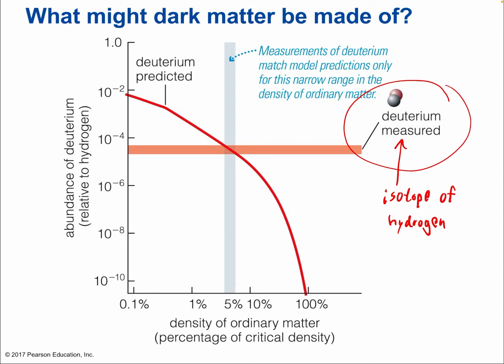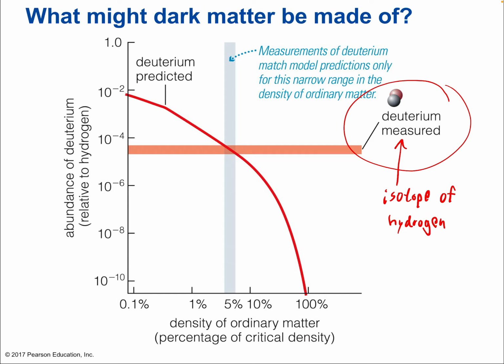Isotopes are just atoms of a particular element that have different numbers of neutrons. They're still the same element because elemental properties are determined by the number of protons, not neutrons, but you can have isotopes with different numbers of neutrons. Every element on the periodic table has isotopes, some more common than others, okay?